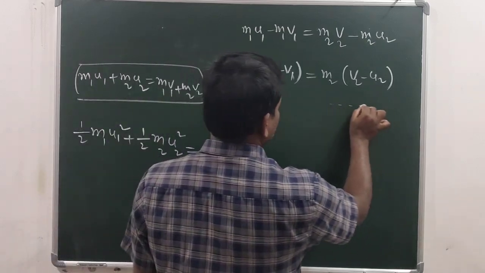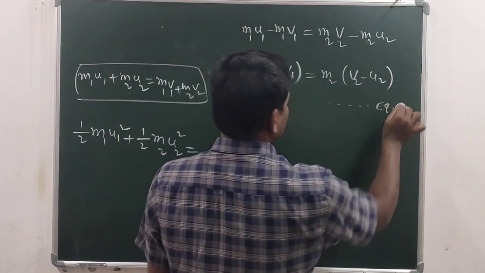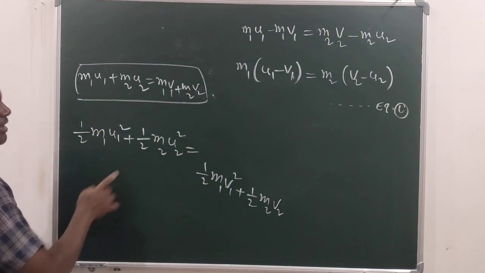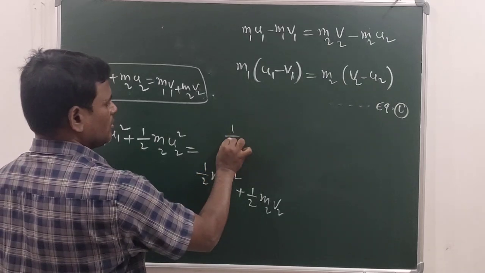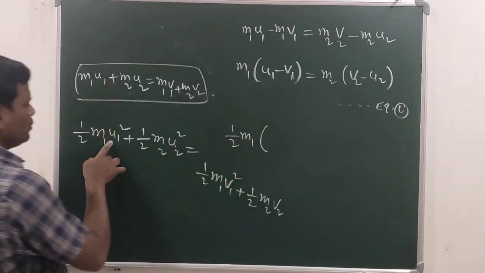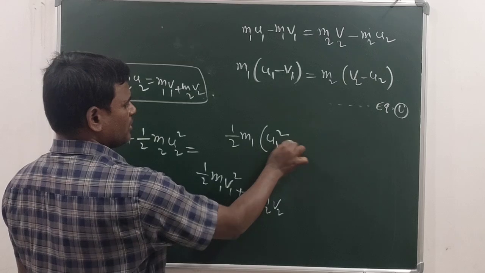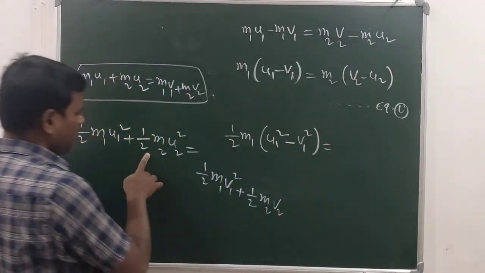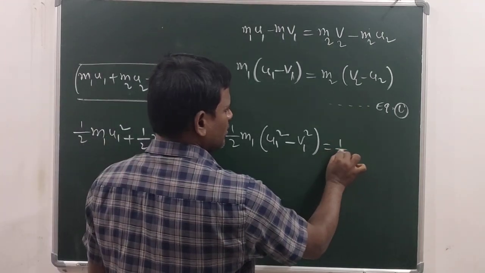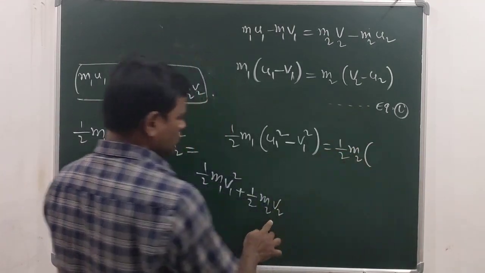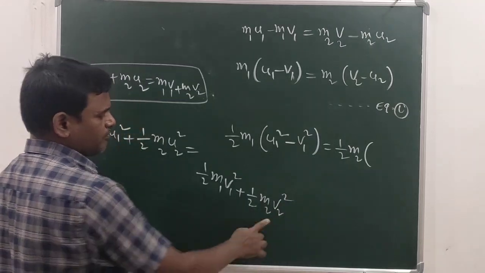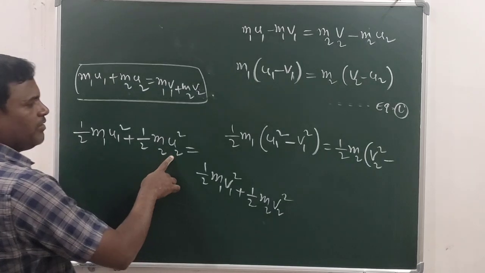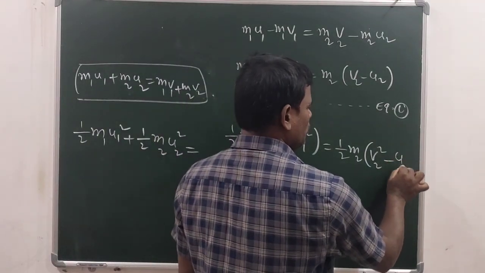Okay. So let it be equation 1. Keep it aside. Now here also, bring it to the left side and take 1 by 2 M1 common. So here U1 square will be left. When it goes to the left side, V1 square, which is equal to, and when you transfer this one to the right side, 1 by 2 M2, so here V2 square minus, when it goes to the right side, U2 square will come.